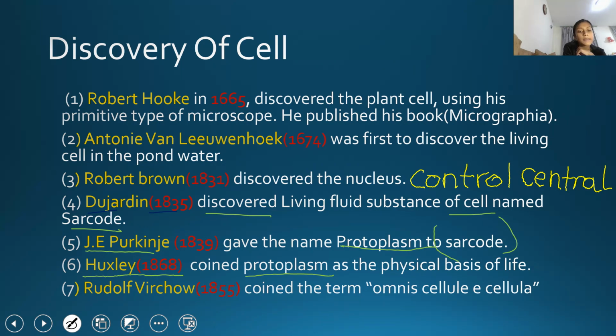Talking about the 7th one, Rudolf Virchow in 1855. He coined the term omnis cellula e cellula. What does this mean? It means all cells come from pre-existing cells. That means they come from past cells.